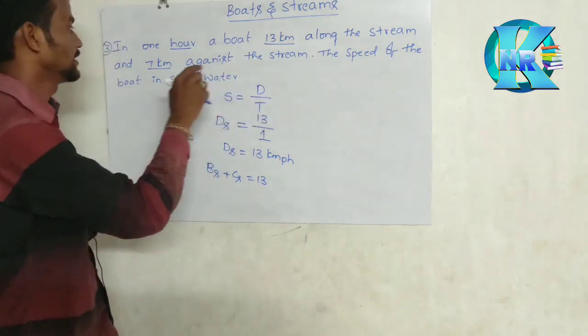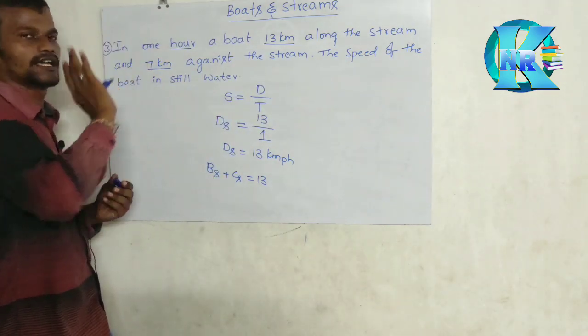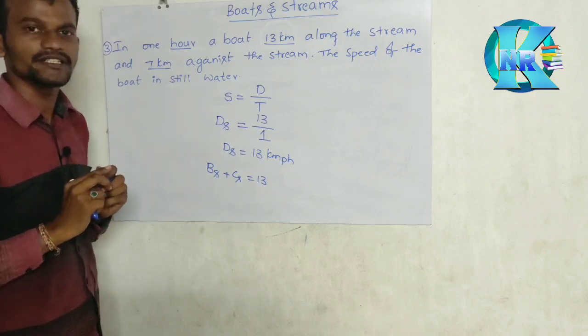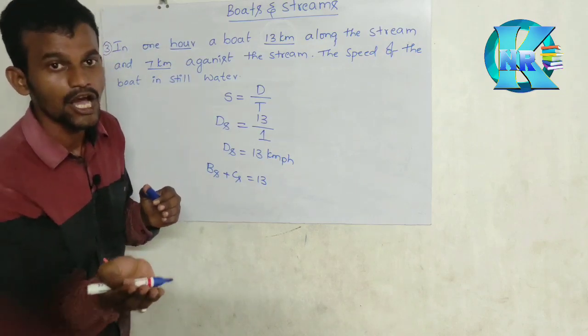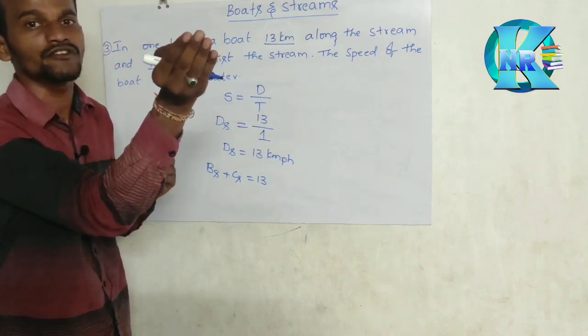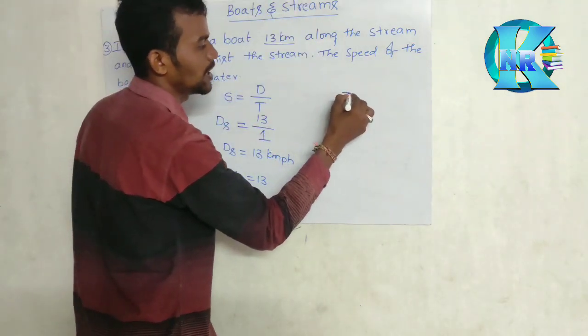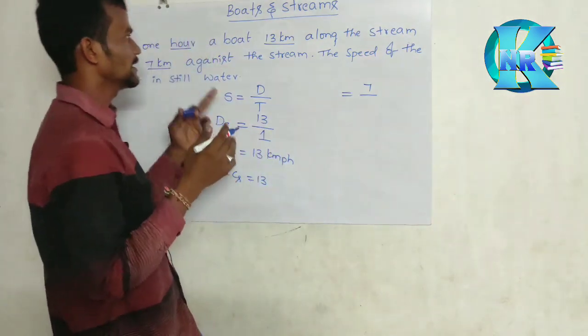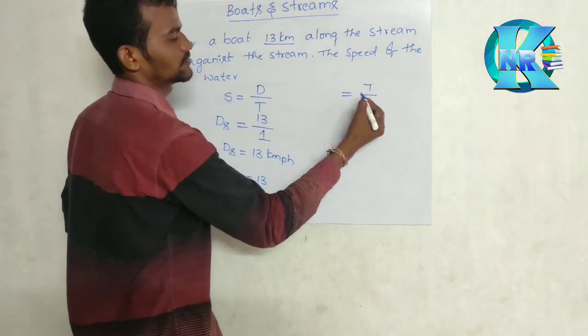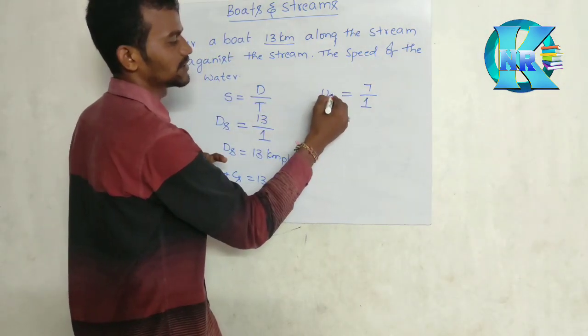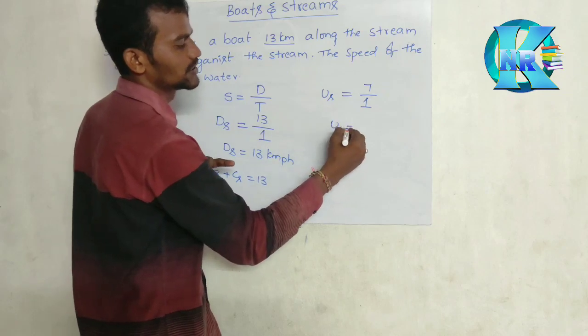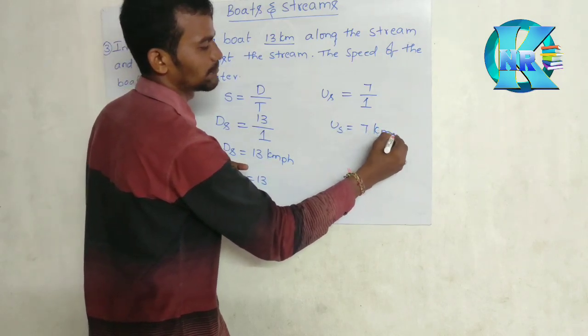Okay, and 7 kilometers against the stream. Against the stream means the person is going in which direction? Opposite to the water. Opposite to the water means the person is going upstream. Now what is the upstream distance? 7 kilometers. But in how much time? 1 hour. So what is the speed? Us. Now Us is equal to 7 kilometers per hour.